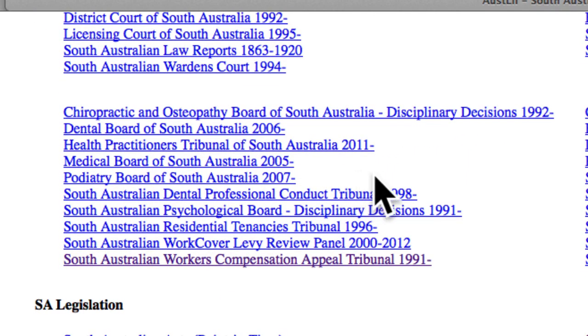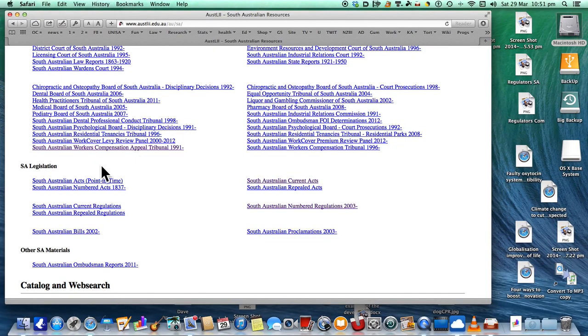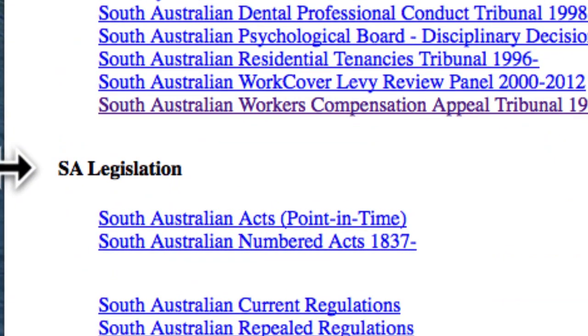You've also got other odds and sods in there, including down the bottom Work Cover Levy Review Panel and the South Australian Workers' Compensation Appeal Tribunal, which may have some effect on the study that we're doing, but mostly it's this one that we need, which is South Australian legislation.